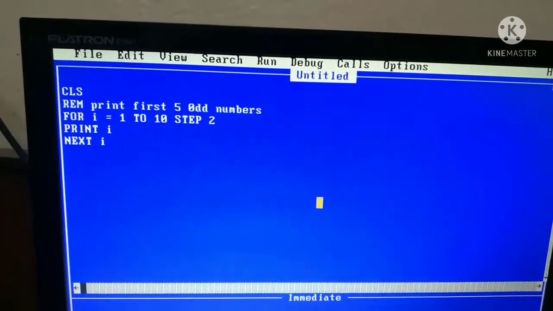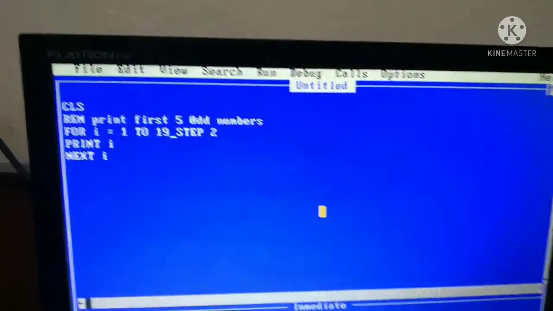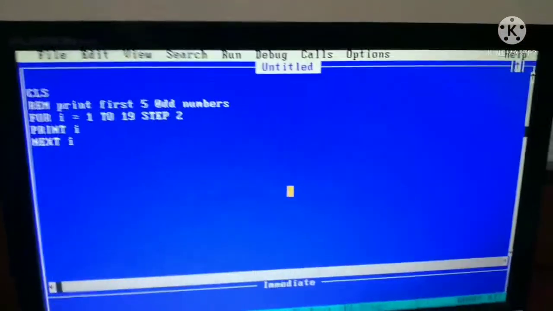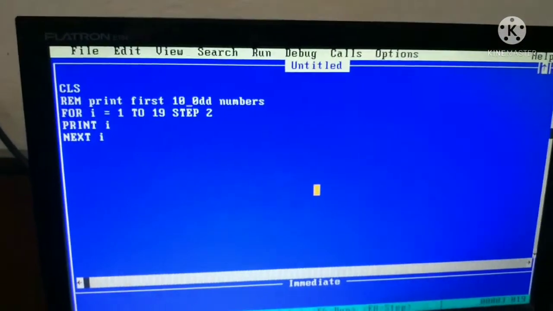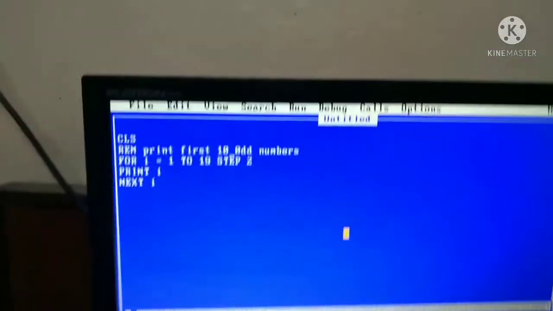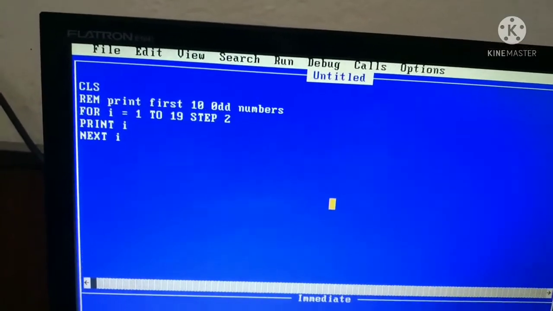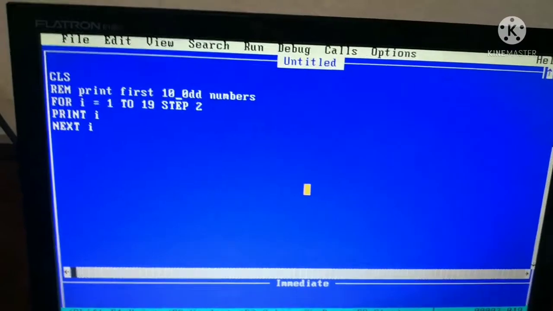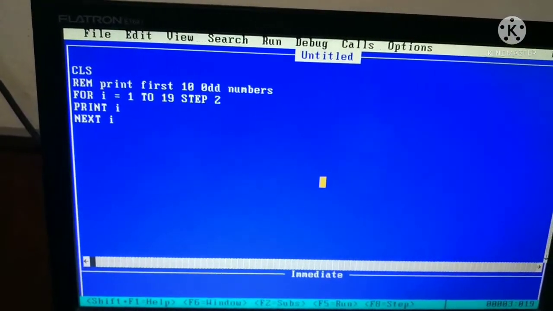If I change 10 to 19, then the REM statement will be first 10 odd numbers. FOR I = 1 TO 19 STEP 2, PRINT I, NEXT I. It will print from 1 to 19 with step value 2: 1, 3, 5, 7, 9, 11, 13, 15, 17 and 19.